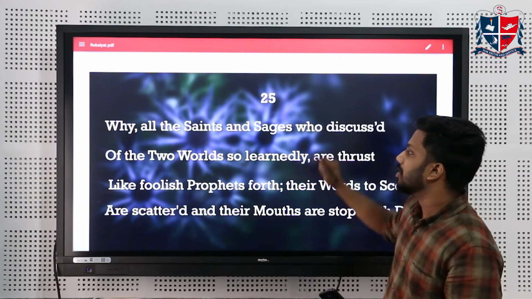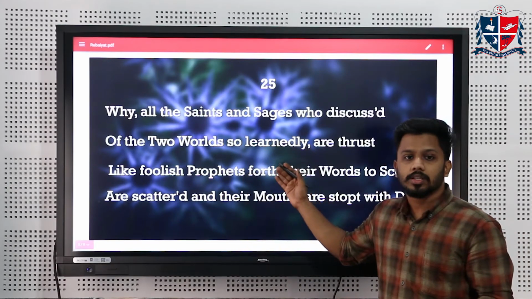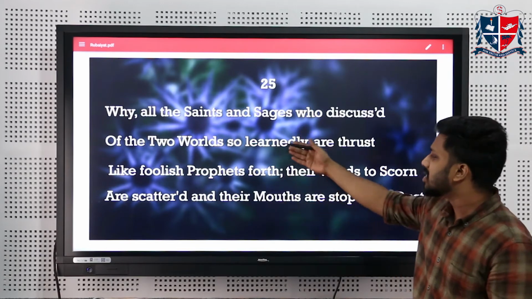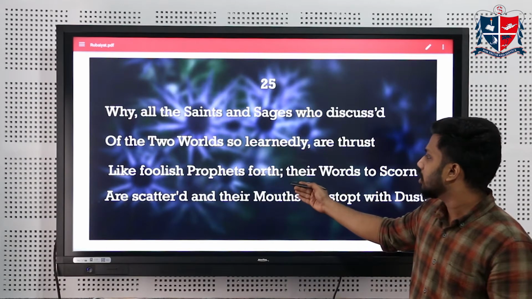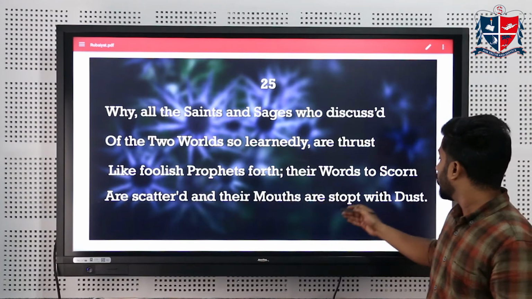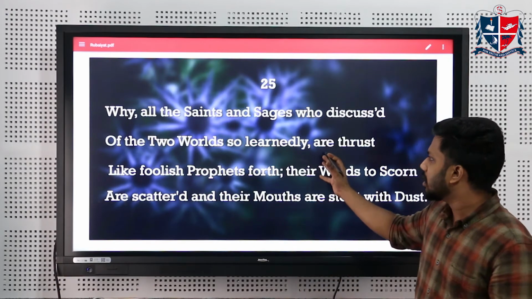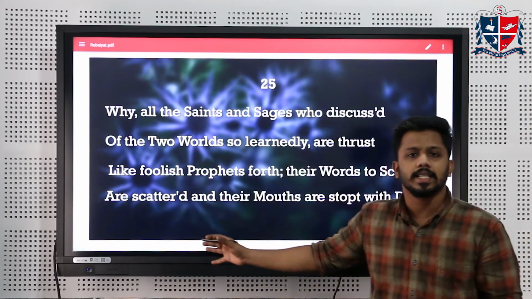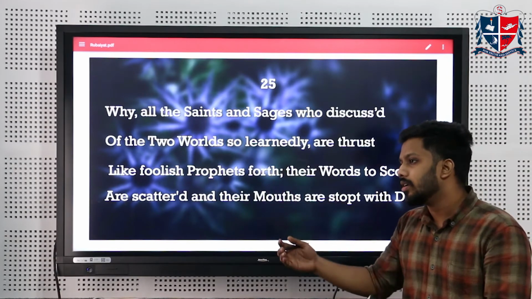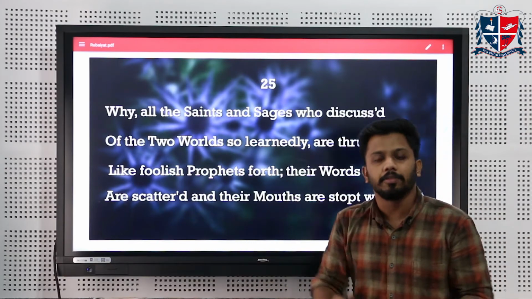The first quatrain, number 25. Why all the saints and sages who discussed of the two worlds so learnedly are thrust like foolish prophets forth. Their words to scorn are scattered and their mouths are stopped with dust. At the beginning itself, the poet is talking about the various saints and sages with whom he had discussed the two worlds. The two worlds here mean the life in this world and the life hereafter, or this life and the afterlife.